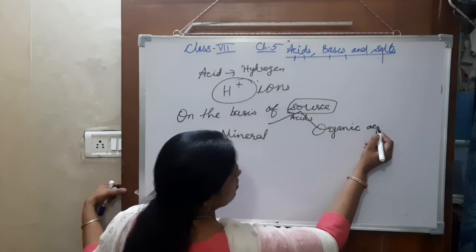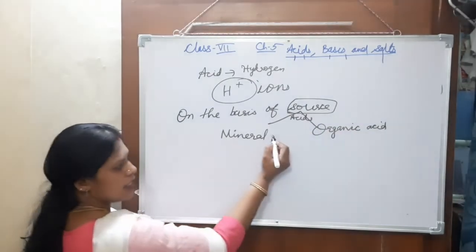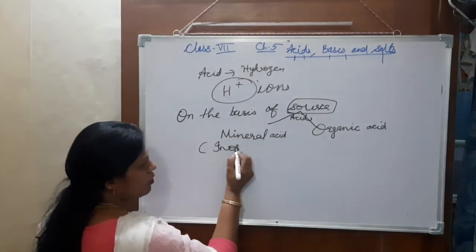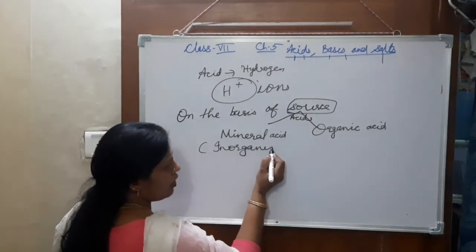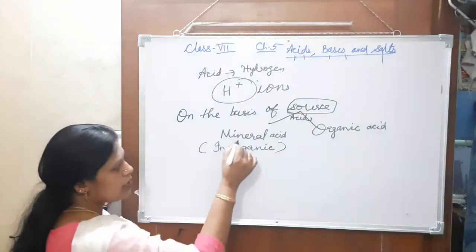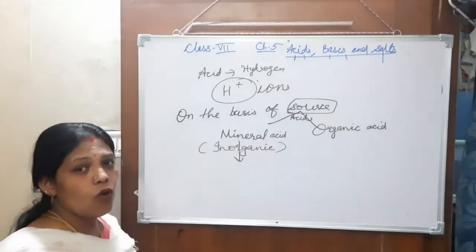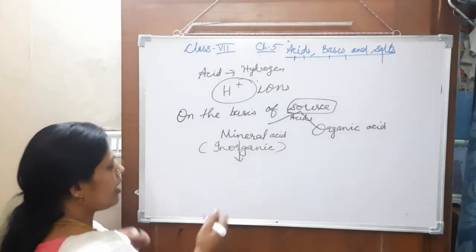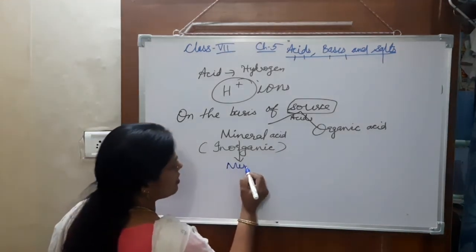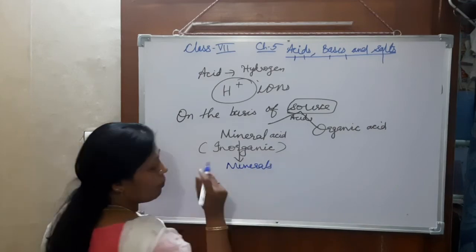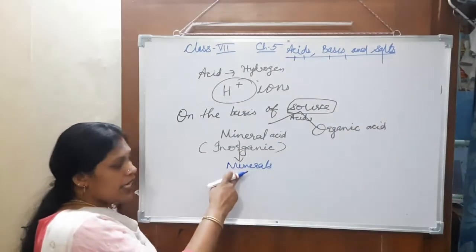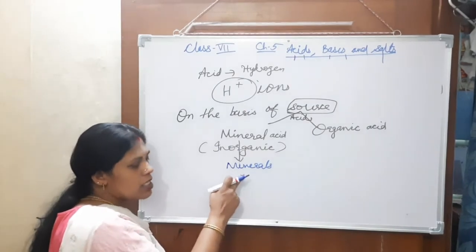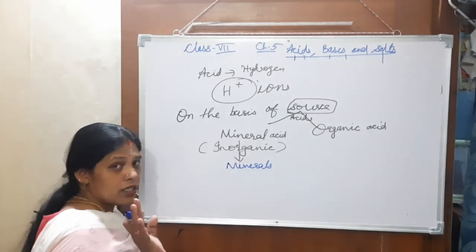The mineral acids are also otherwise known as inorganic acids. These mineral acids are obtained artificially from minerals. You can see these minerals in the soil or in the earth, right?